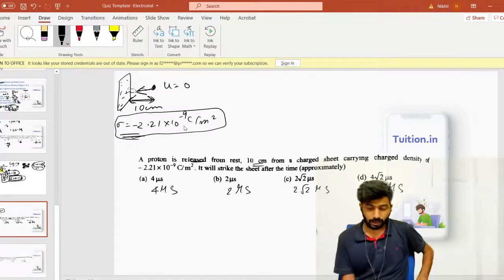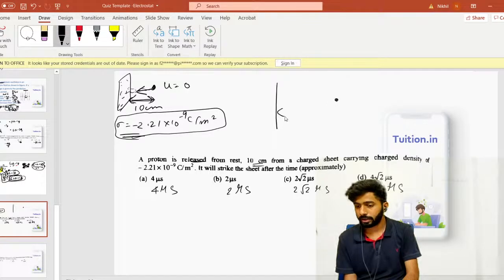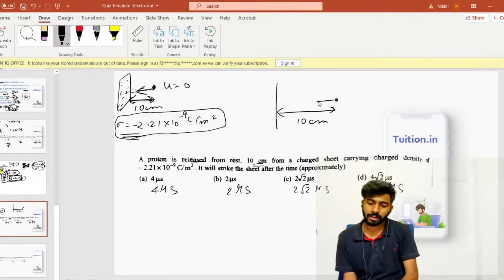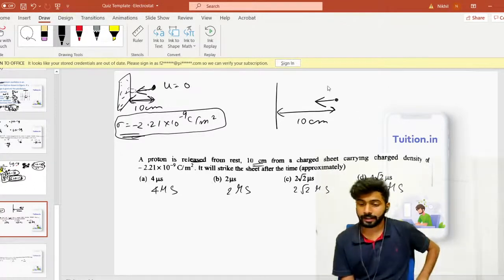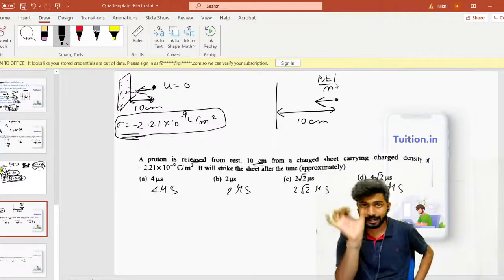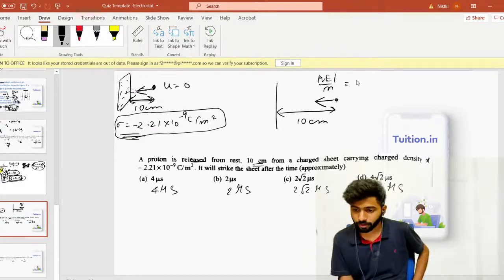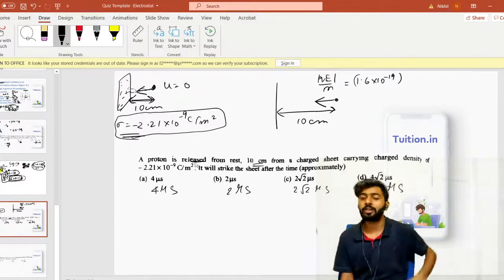Okay, so how do you get, what is the point now? You have a proton, you know the distance 10 centimeter, and you want to know after how much time it will strike. So there will be a force that the proton will experience towards the left side, and if I can get the acceleration, how will I get the acceleration? QE by m, right? QE by m will be the acceleration. QE magnitude is the force magnitude, electric force by mass. So the charge of the proton is 1.6 into 10 power minus 19, right? Electric field magnitude, how will you get? That is why you need Gauss law for this question.